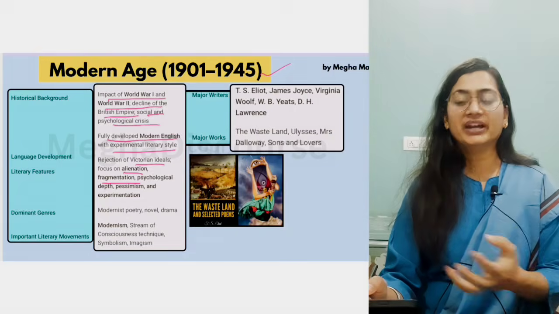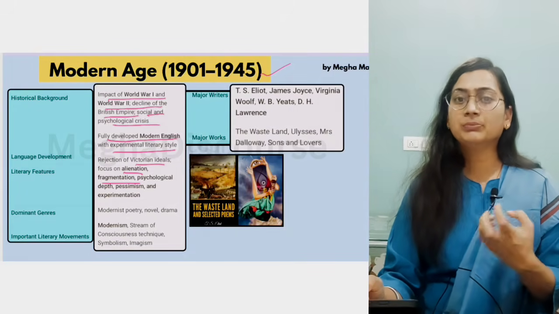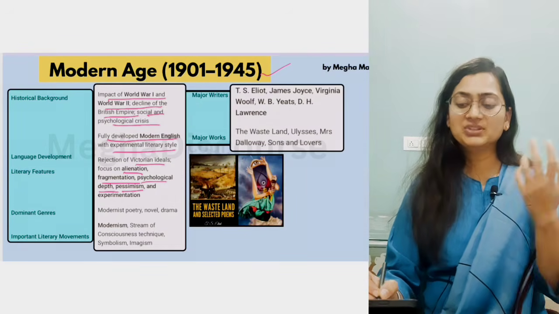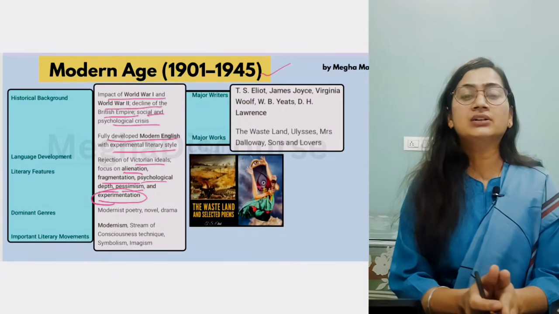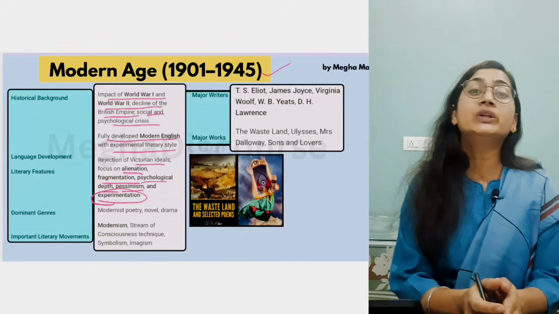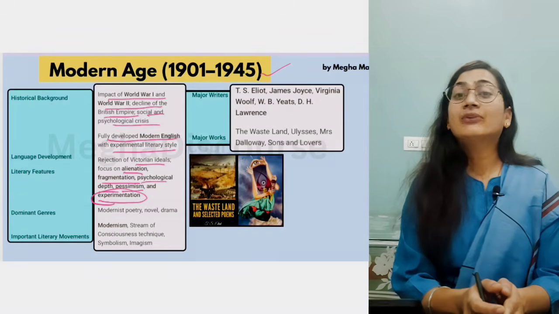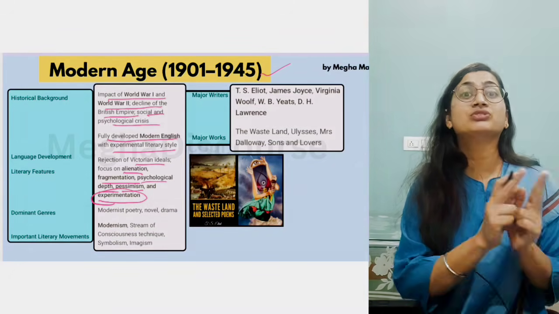In the work you will find this theme. Like the biggest example is The Waste Land, A Room of One's Own. Now people are demanding for themselves. Like psychological depth, they write with a pessimistic approach, and the literature is experimental. They are writing with flashback technique. Non-linear structure can be seen in literature. Like we have To the Lighthouse. This is the story of 27 years. See how she used the flashback technique.